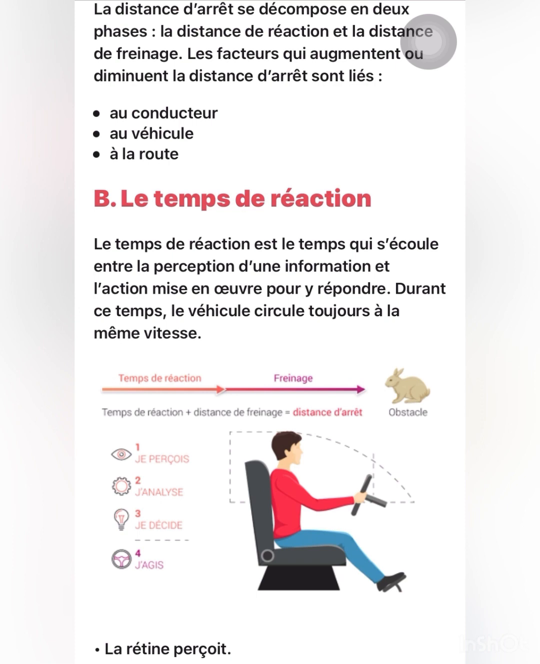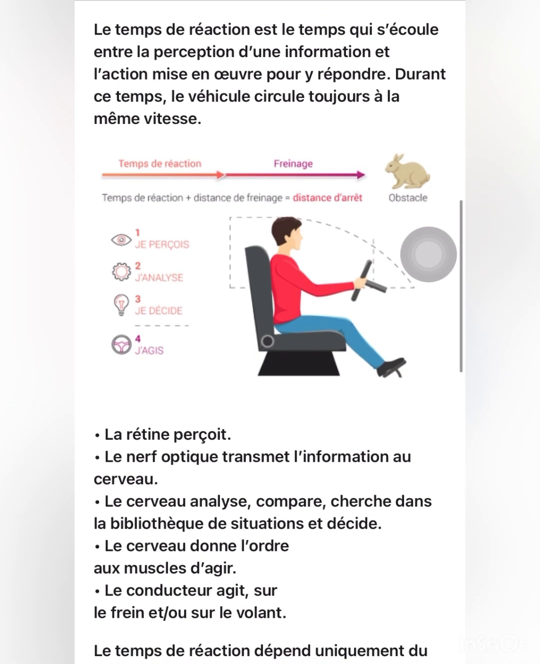And how can a driver act when you see an accident on the road? That is the reaction time. Like this is an obstacle. This rabbit here is an obstacle. What can a driver do? One, you see it. Two, you analyze and you decide. Then you act. You have to see it first. You analyze it in your head and you decide. Then you act. That is it.